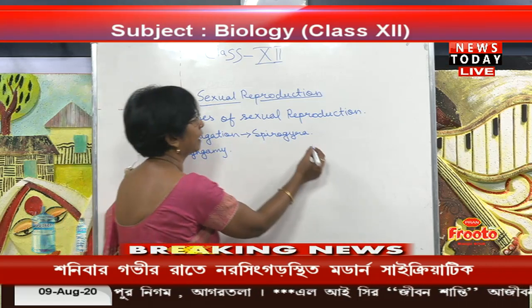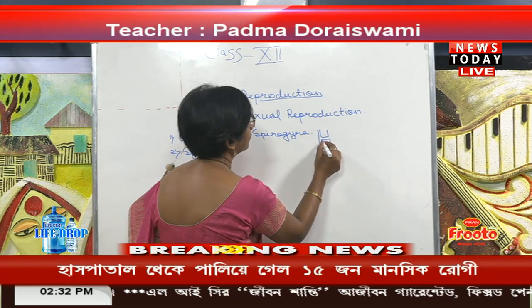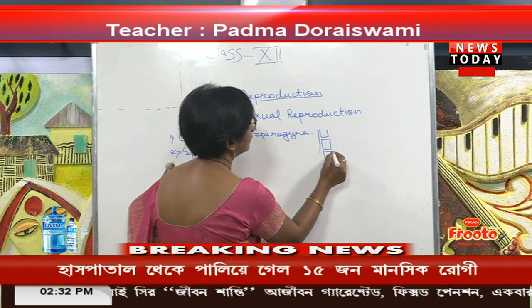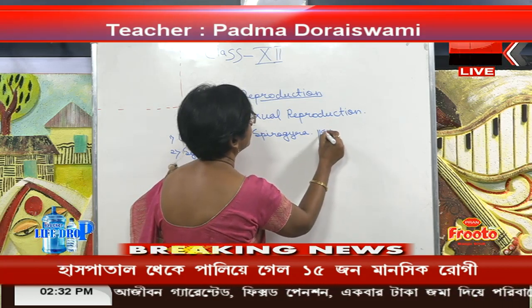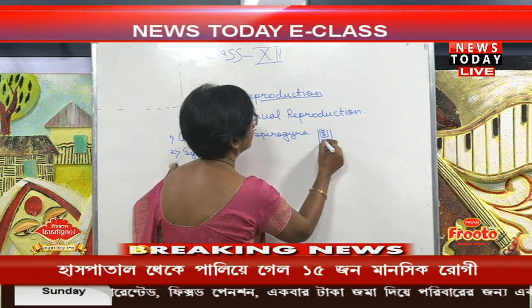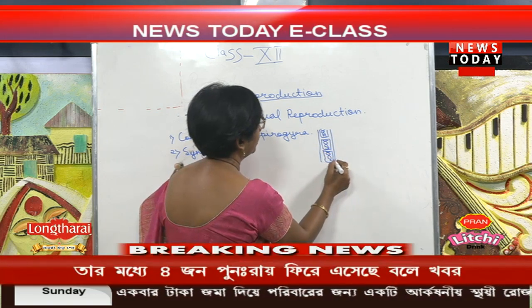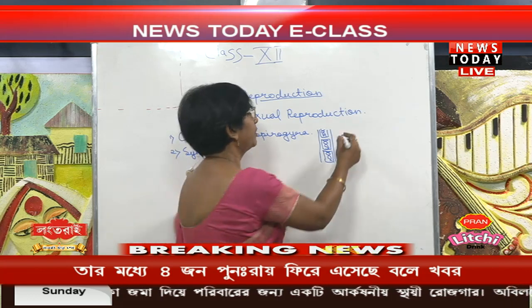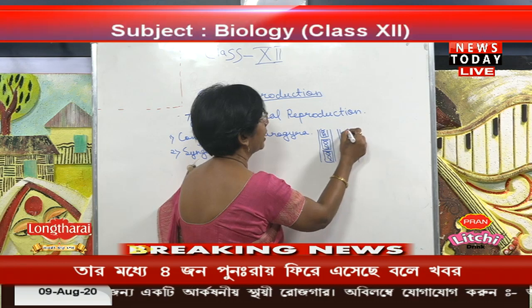If you take the example of Spirogyra, this one is the filament of Spirogyra. Then another one, we said, is another filament of the Spirogyra.